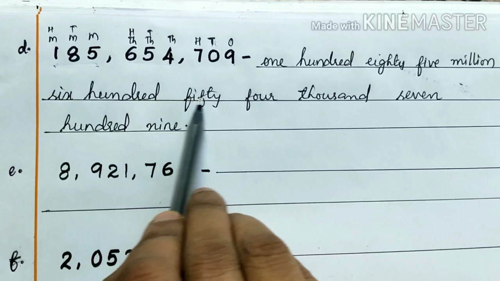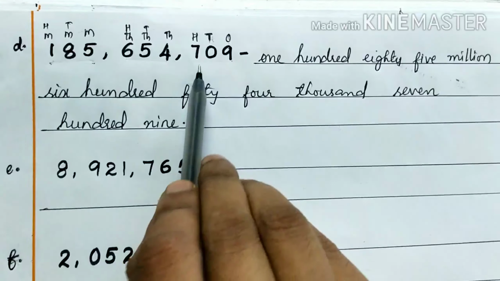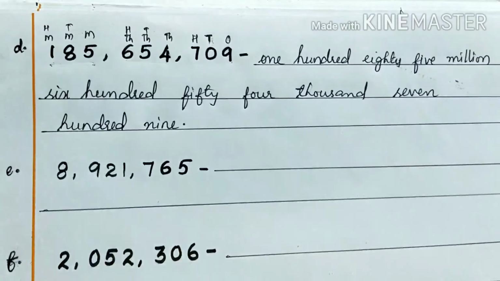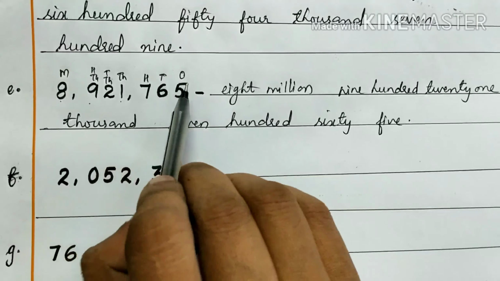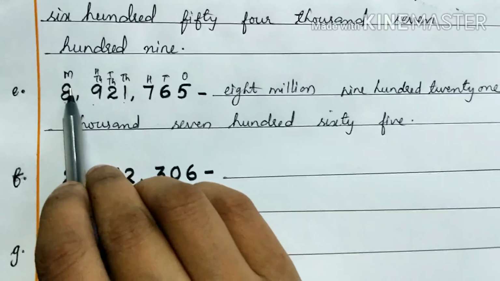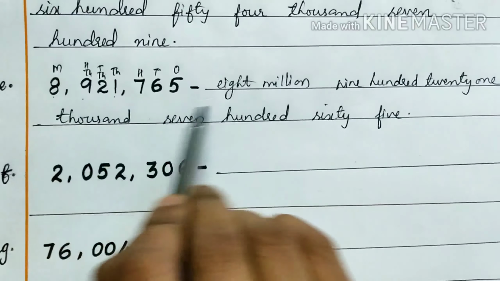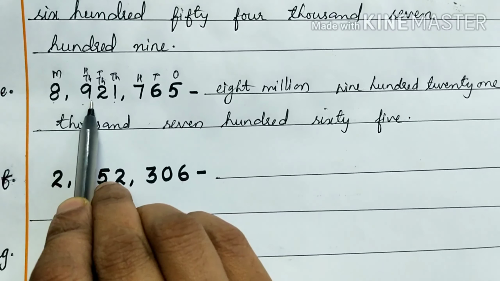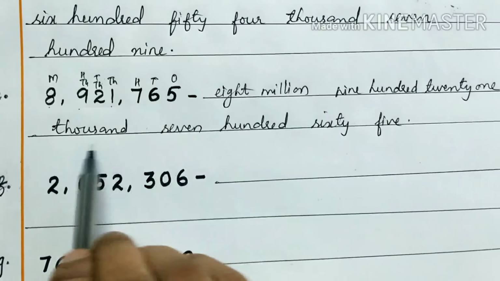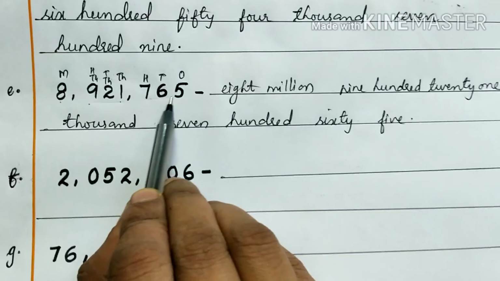654,709. First write the places. Ones, tens, hundreds, thousand, 10,000, 100,000, million. 8 million 921,765.